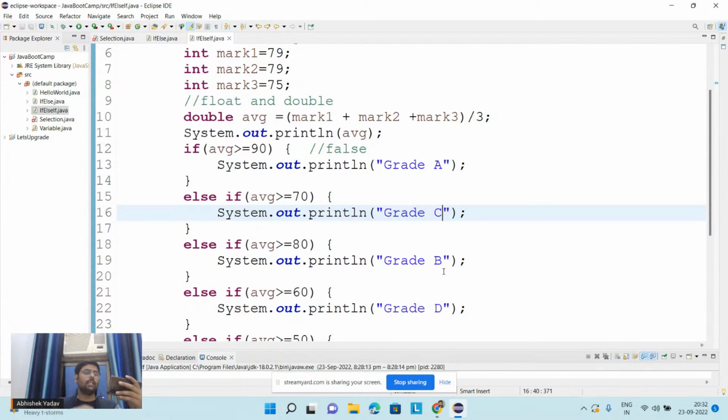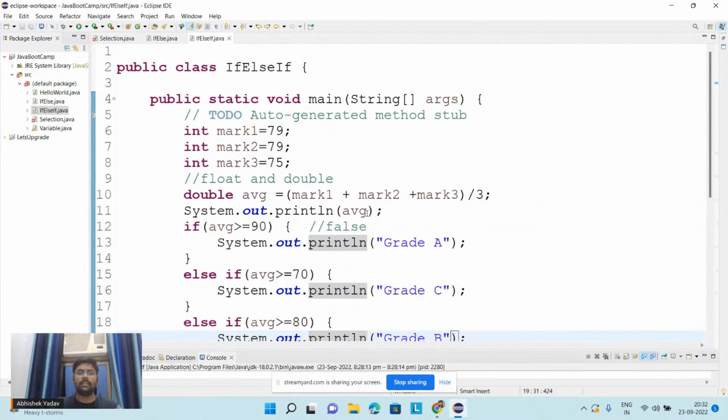So Aman is saying we will get grade B, right? Okay. What about others? Like what output will I get on the output screen? So you are saying grade C, yeah. So most of you are saying grade C. Okay, let's try to run the program here. Let's try to dry run the program, and let's try to see here.